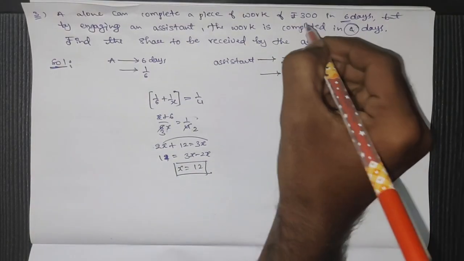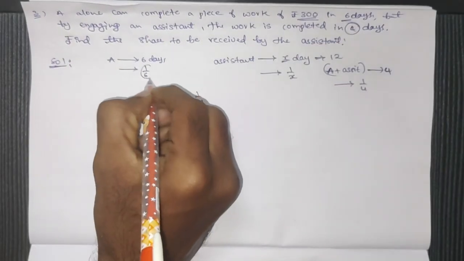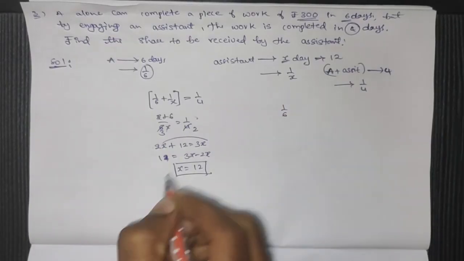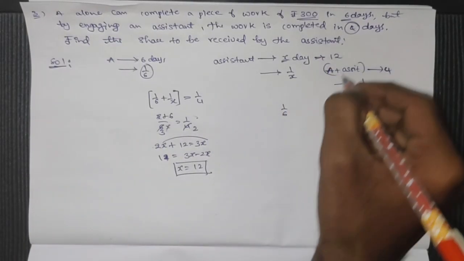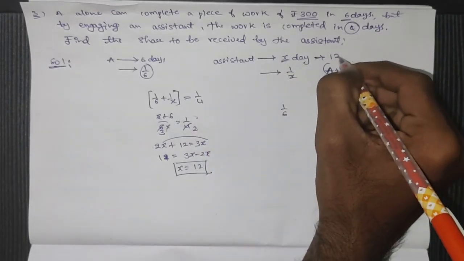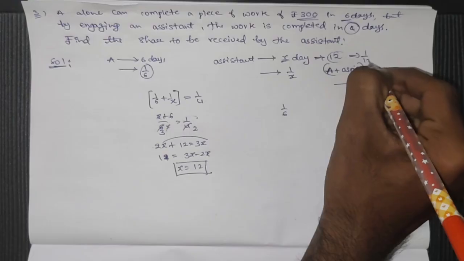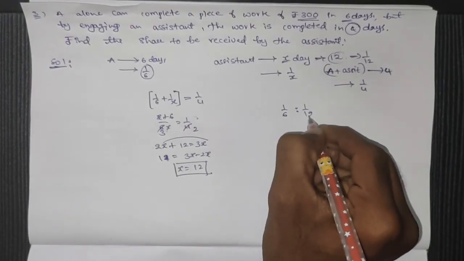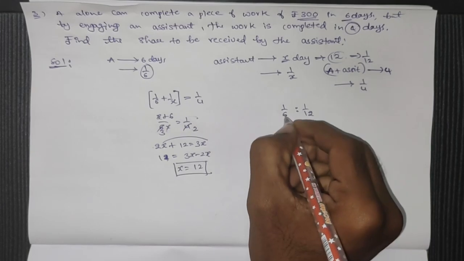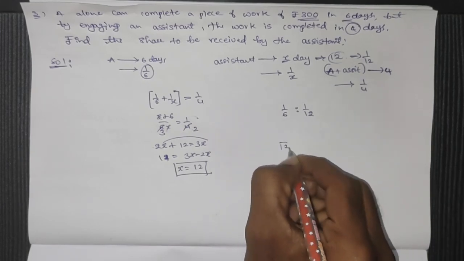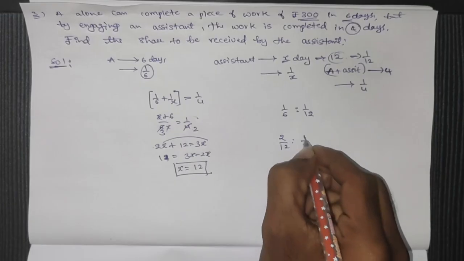So we have to divide the amount based on their working capacity. The assistant can complete the whole work in 12 days, and his 1 day work will be 1 by 12. So the LCM is 12, and here 2 and here 1.